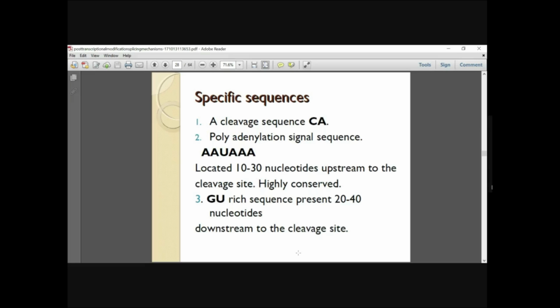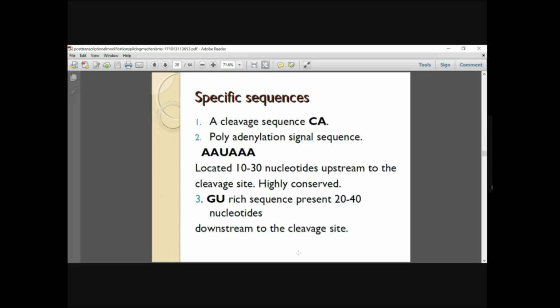In mammals, polyadenylation is directed by a signal sequence called the poly A signal, usually AAUAAA. It is usually located 10 to 30 nucleotides upstream of the cleavage site, and at that site the cleavage takes place.